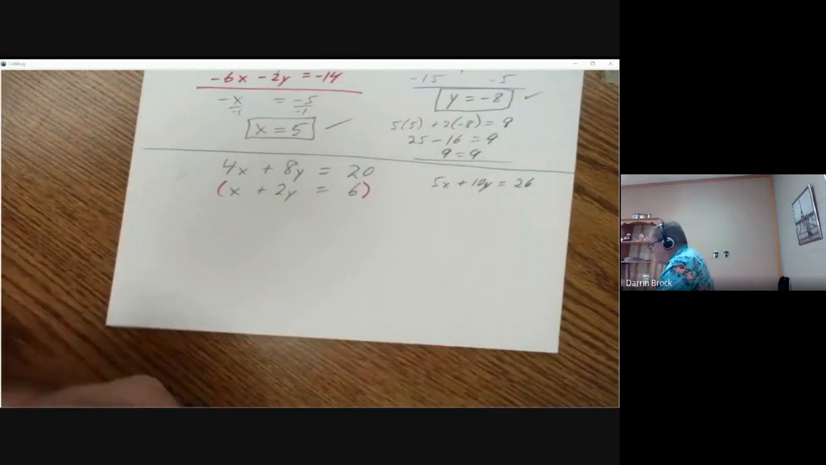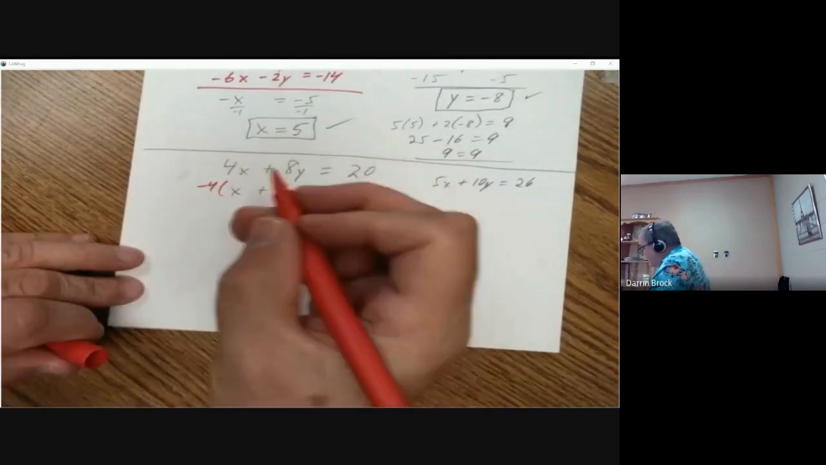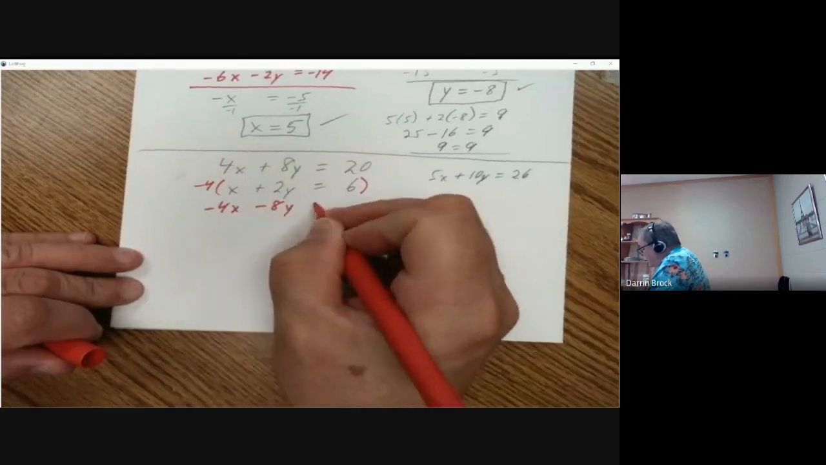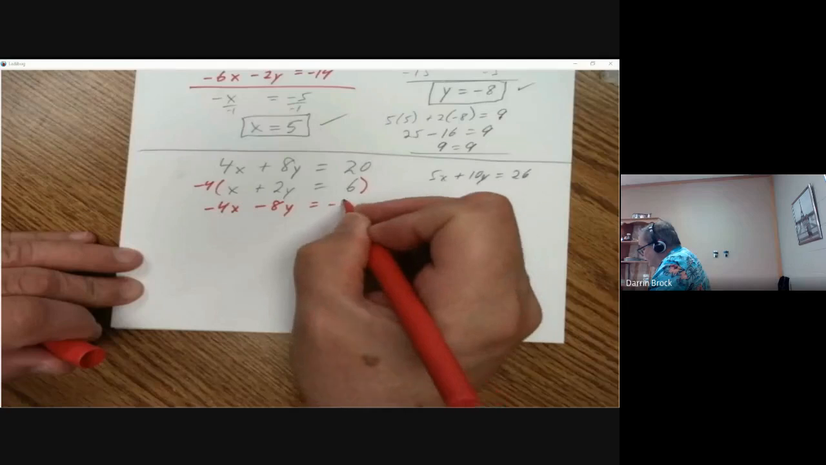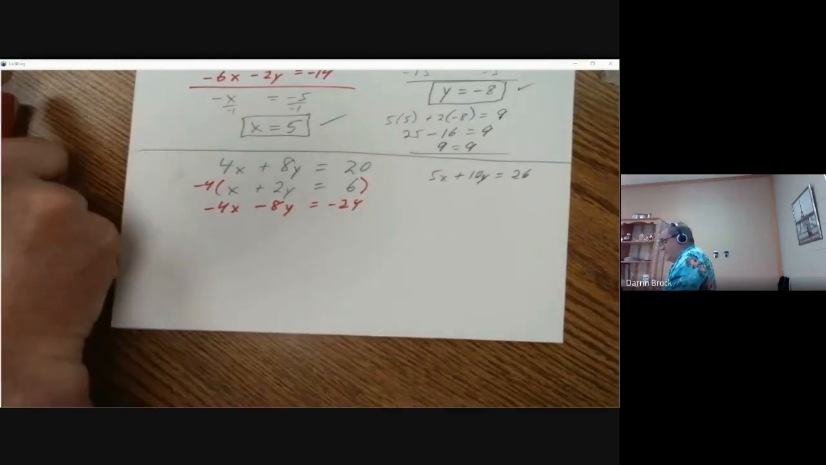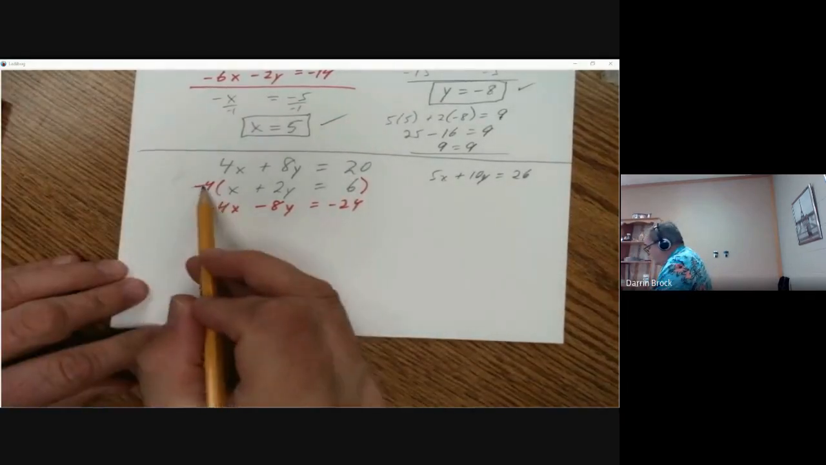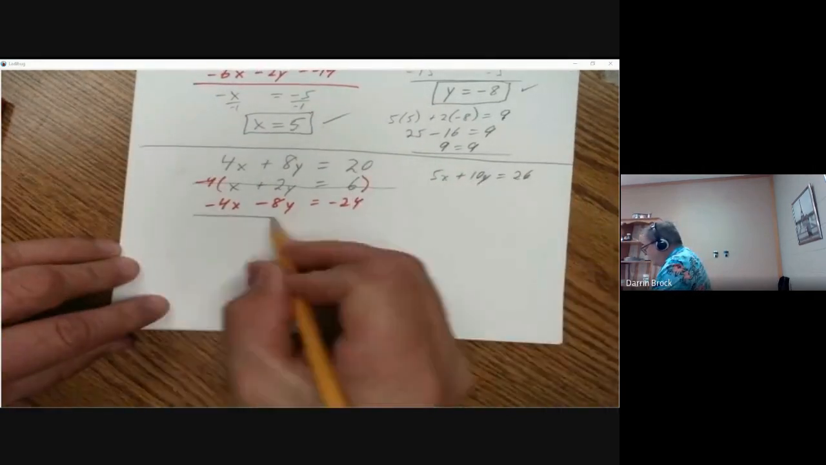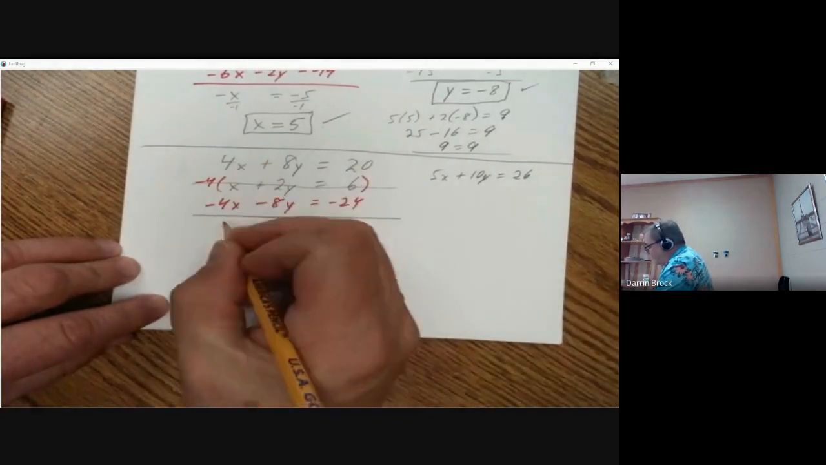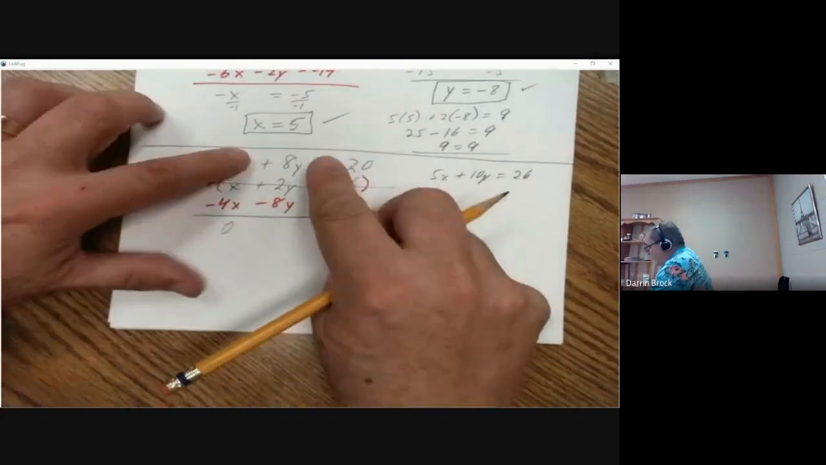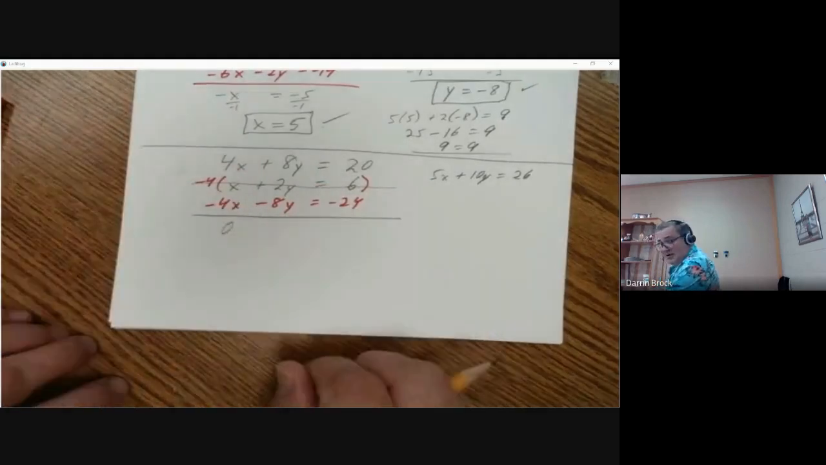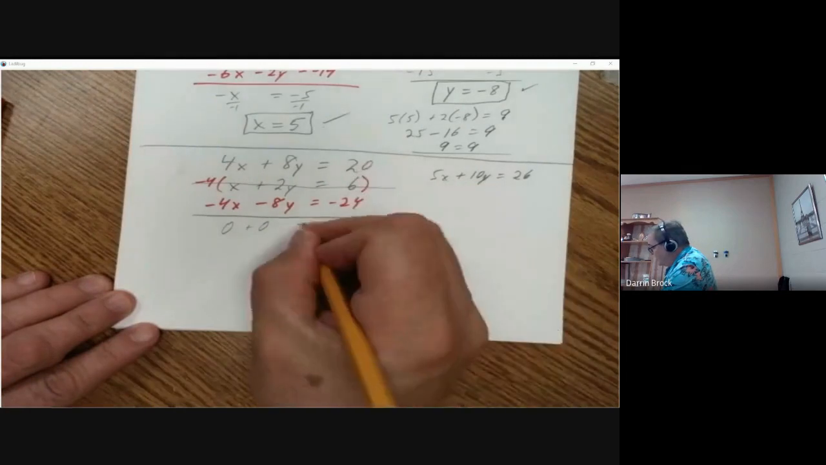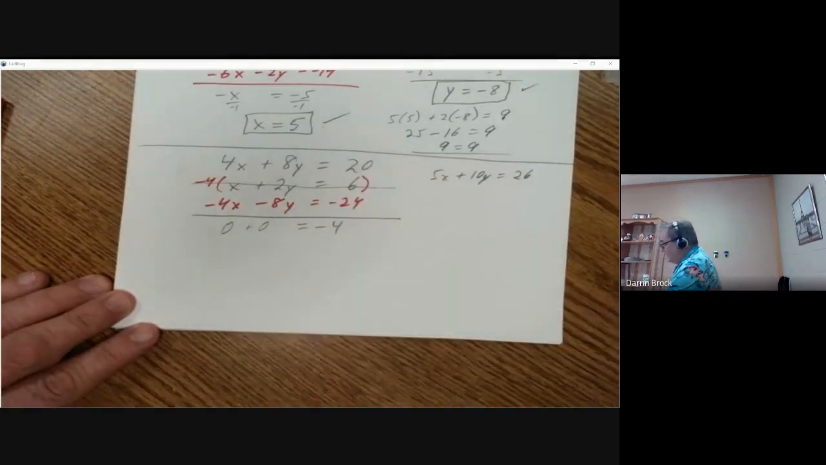So if I multiply this by negative 4, now I've got negative 4x, negative 8y, and equals negative 24. Okay, so I've just replaced it with it. So I'm adding these two together now, because I've taken this one and changed it. So 4x minus 4x, that went away. 8y minus 8y, that also went away. 20 minus 24, that did not go away.